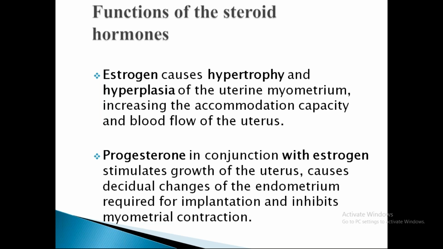These functions are due to estrogens. And progesterone, along with estrogen, stimulates the growth of the uterus and causes the decidual changes of the endometrium. The pregnant endometrium, we usually call it decidua, and this is required for implantation, and progesterone inhibits the myometrial contraction. So it actually supports the pregnancy. It will increase the chances of implantation, and it will inhibit the myometrial contraction, thereby maintaining the pregnancy.